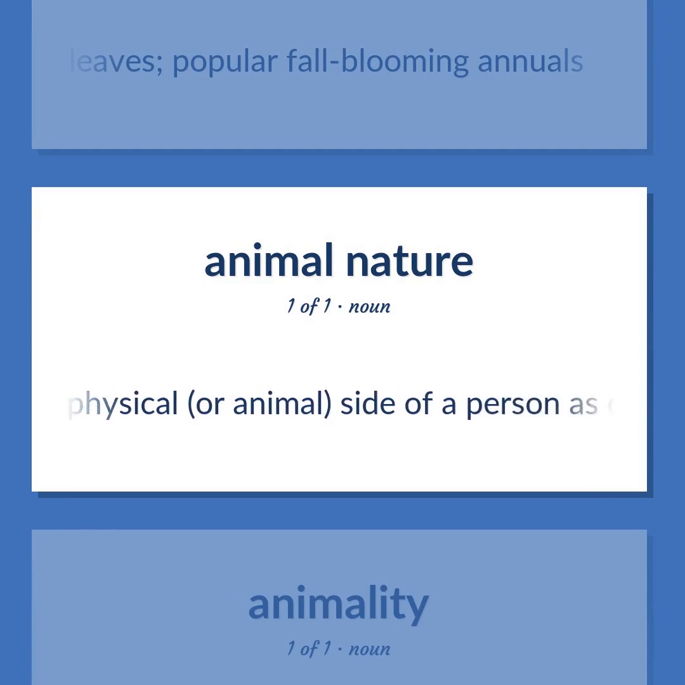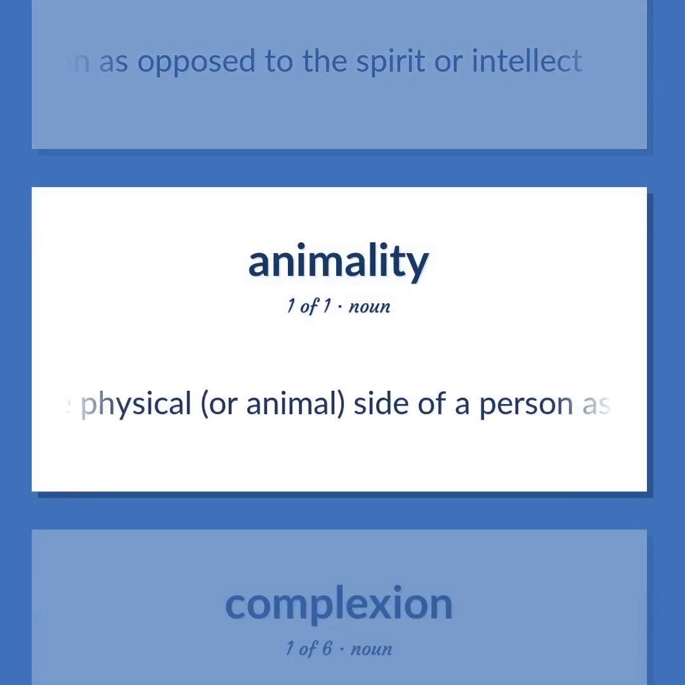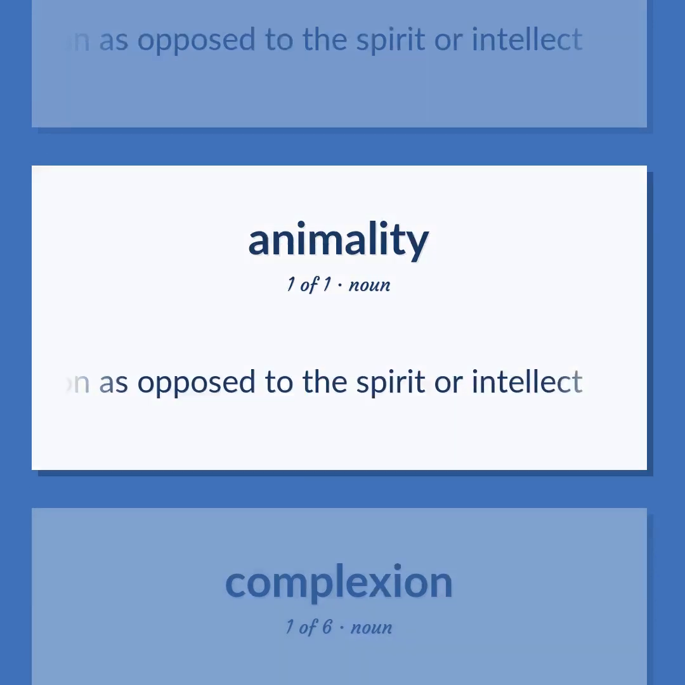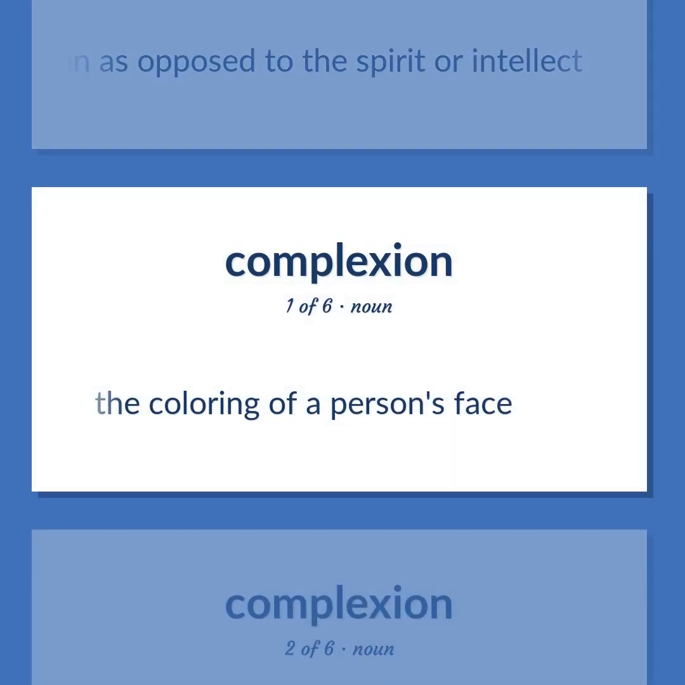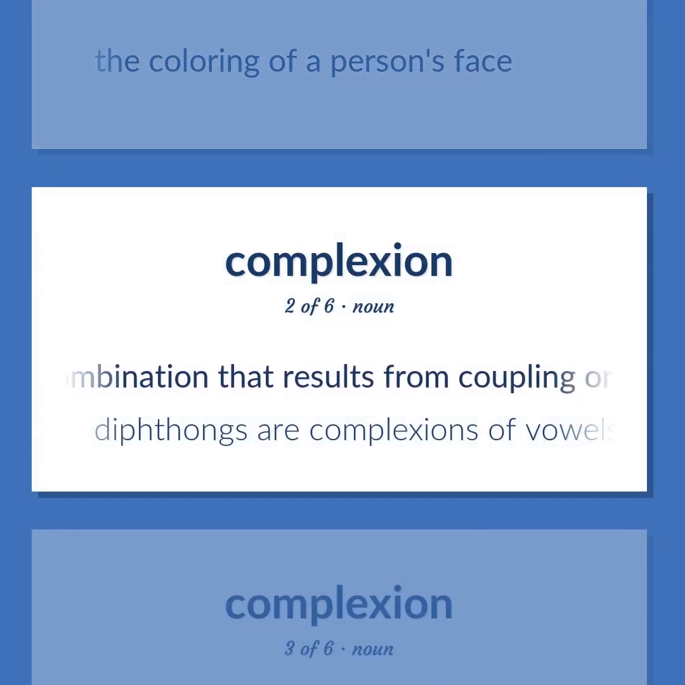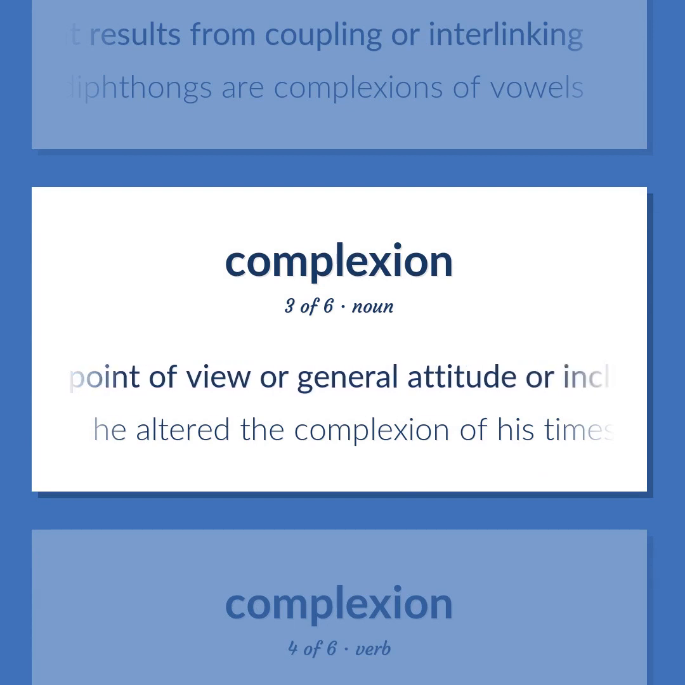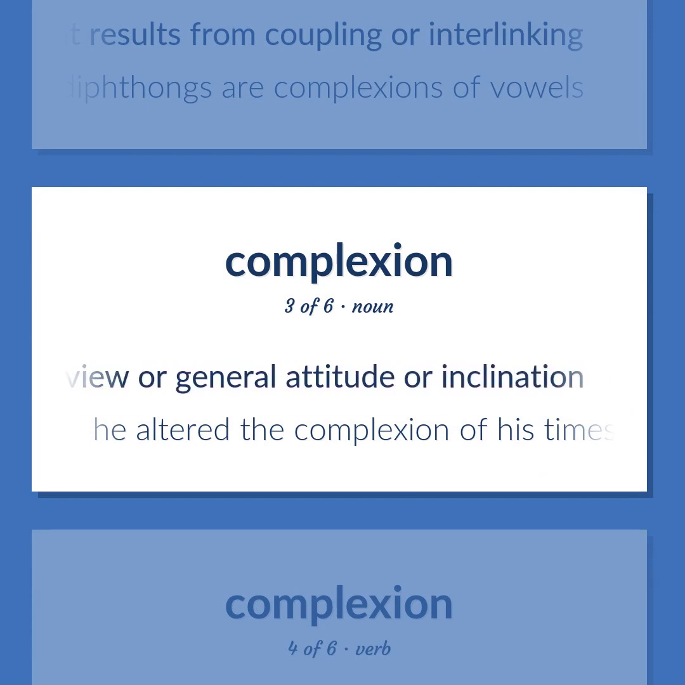The physical, or animal, side of a person as opposed to the spirit or intellect. The coloring of a person's face. A combination that results from coupling or interlinking. Diphthongs or complexions of vowels. A point of view or general attitude or inclination. He altered the complexion of his times.